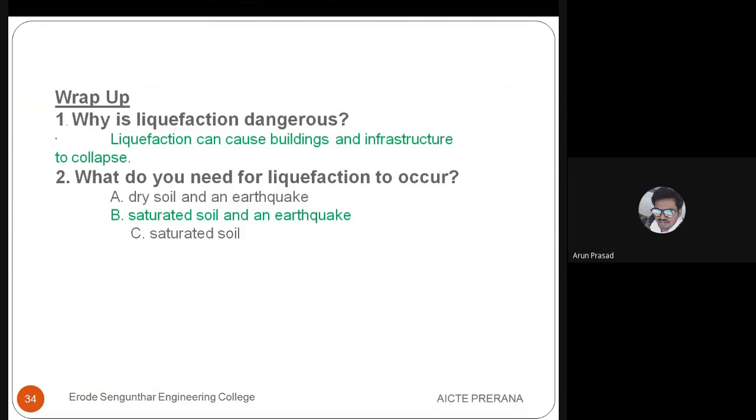Okay, then why is liquefaction dangerous? Because when liquefaction occurs, automatically the buildings and structures above the surface will start to collapse, either overturning or being sunken inside the ground surface. So the entire structure will go inside, or half of the structure will go inside.